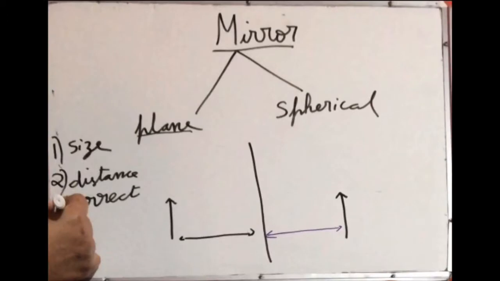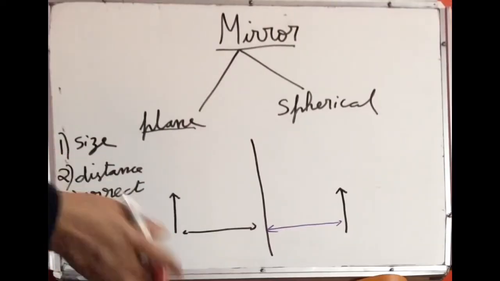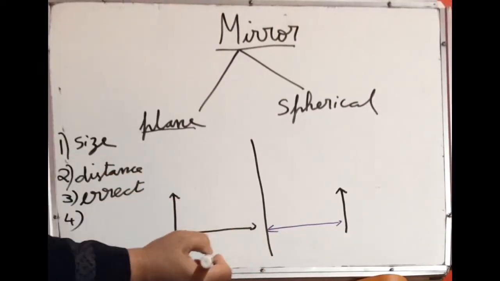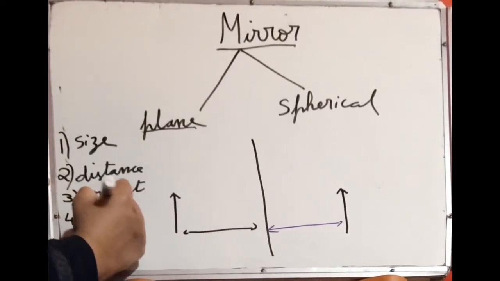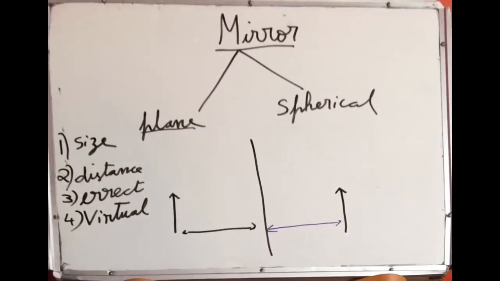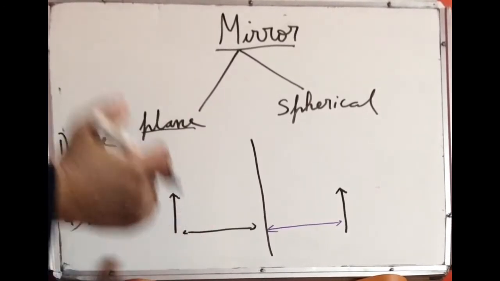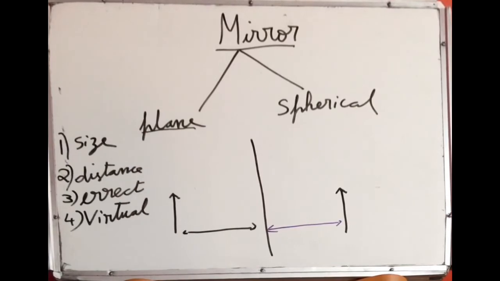Next, fourth point. This image cannot be caught on the screen. You cannot make the image to fall on the screen. Suppose if I keep a screen here, the image will not fall on the screen. So that type of image is known as virtual image. Virtual image means the image cannot be caught on the screen. You can see the image, but if I keep a screen here, the image will not be falling on the screen. That type of image is known as the virtual image.